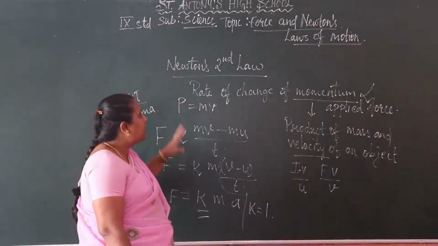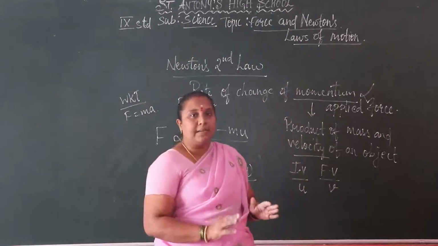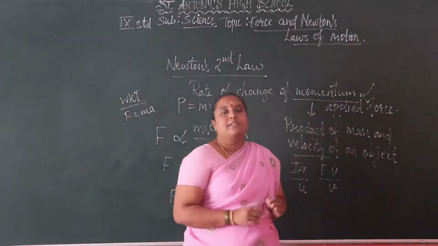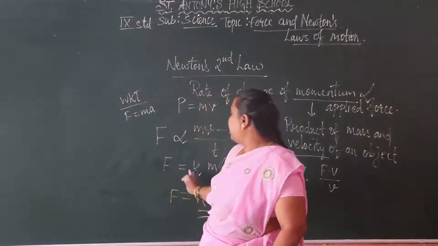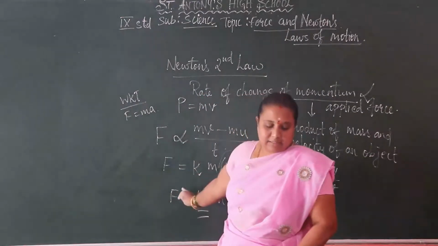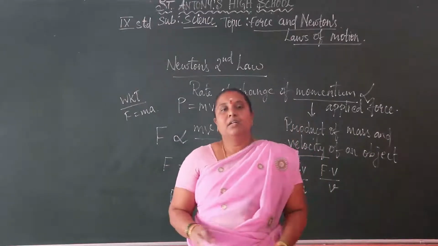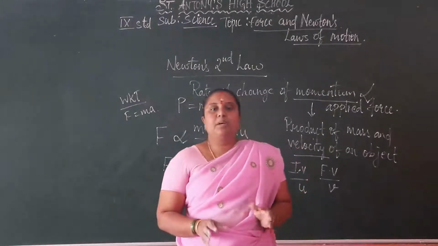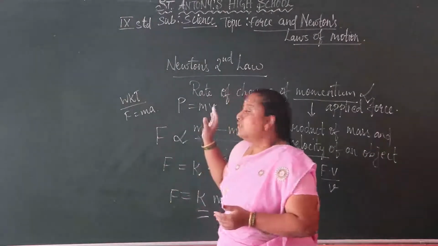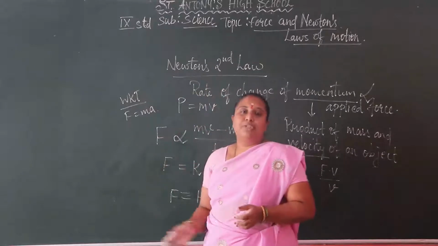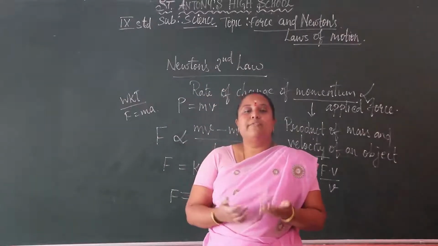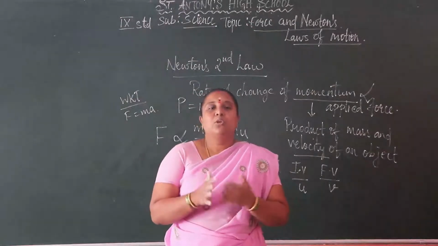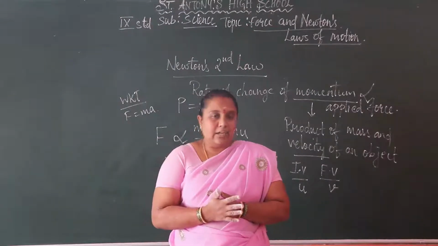So what is Newton's second law? The rate of change of momentum is directly proportional to the applied force. So F is proportional to the rate of change of momentum, and k is the constant. Where are we applying this Newton's second law of motion? If we want to slow the speed of a ball, or make a speed of a ball in any playground, there we are using Newton's second law of motion.